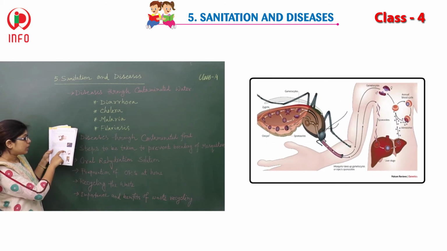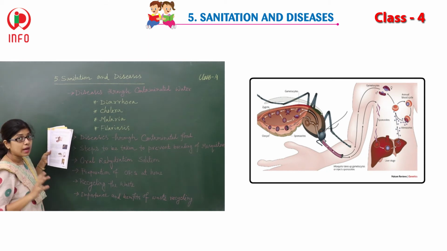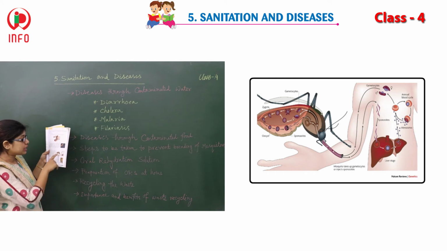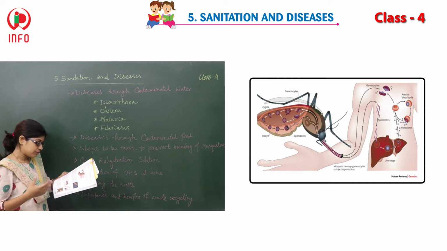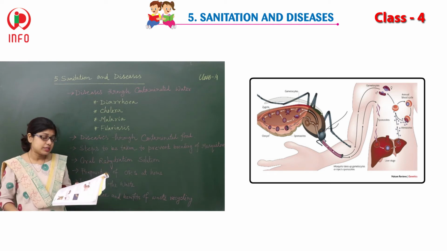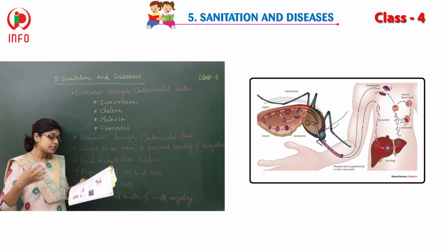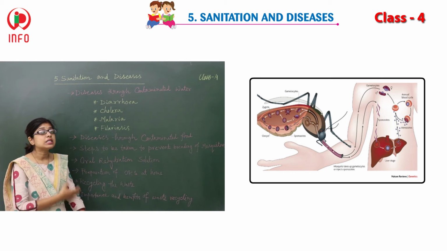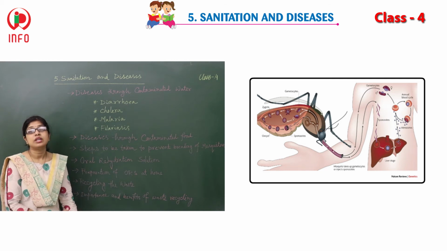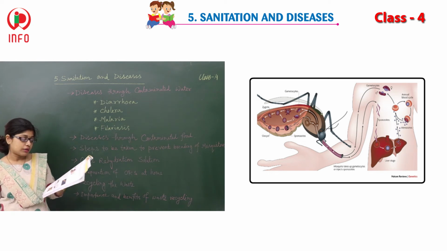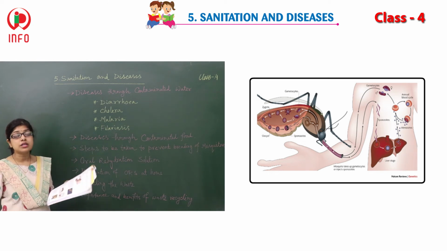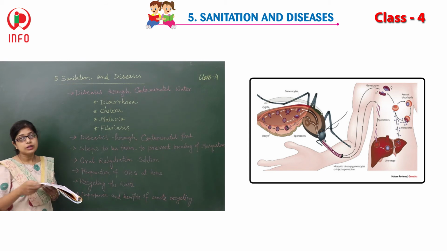See here, the mosquito bites a man, and afterwards it spreads the germ, that means this malaria parasite. So this simply mixes inside our body, that means inside our blood. So these are very dangerous because direct contact is there. So anyhow you can't prevent it.